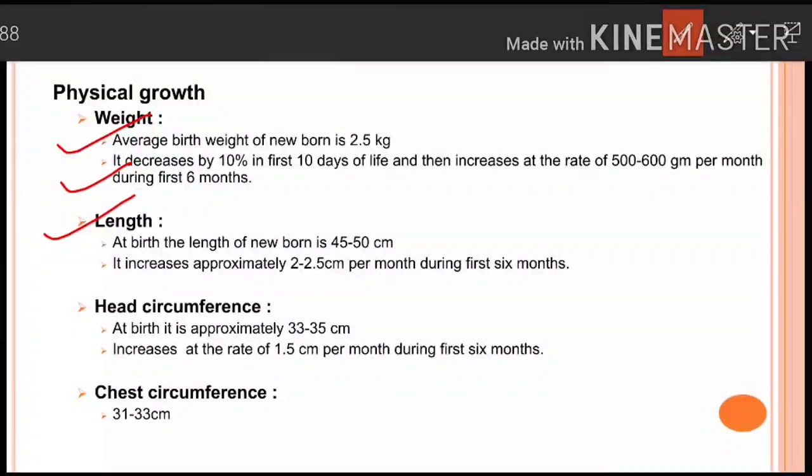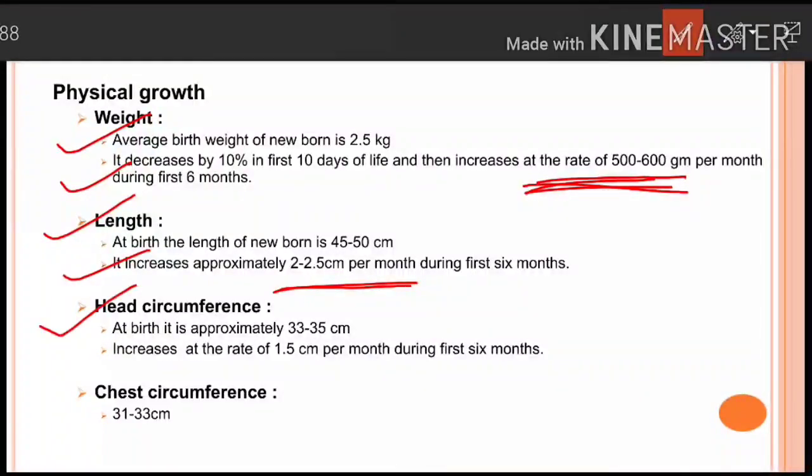At birth, the length of a newborn is 45 to 50 centimeter, and you can take an average of it by 45 plus 50 divided by 2. It increases approximately 2 to 2.5 centimeter per month during the first 6 months. So here you have seen that the increase in weight is 500 to 600 gram per month, and if you are talking about the length, it increases 2 to 2.5 centimeter per month during the first 6 months.